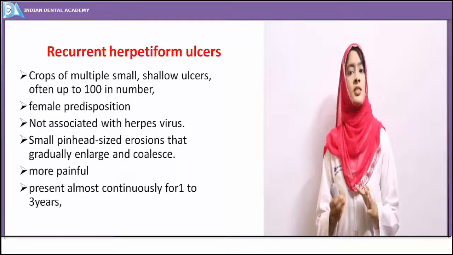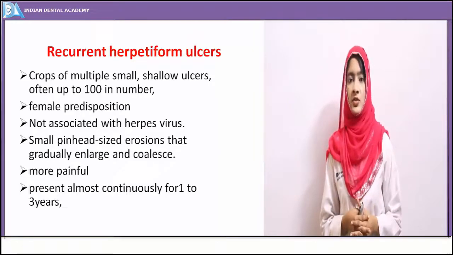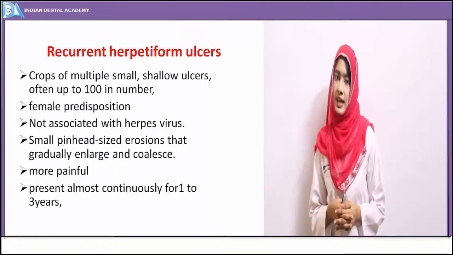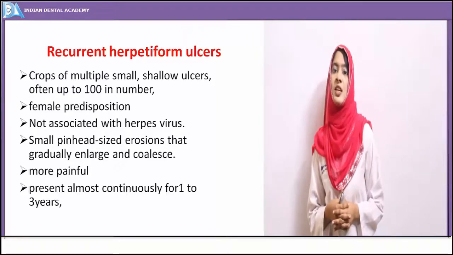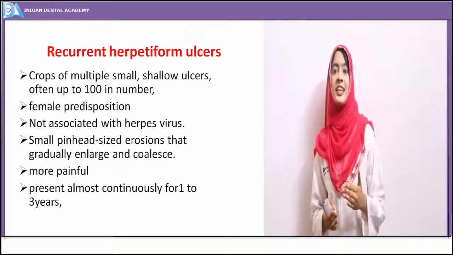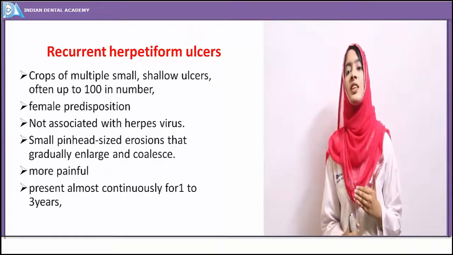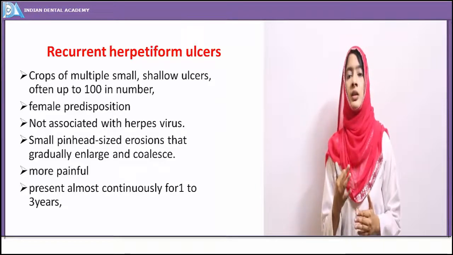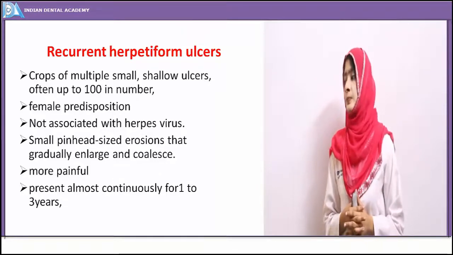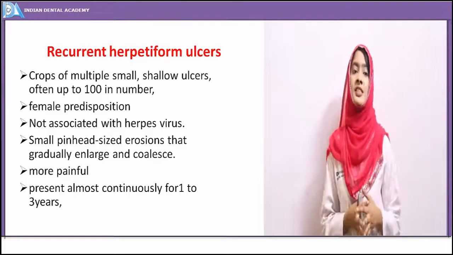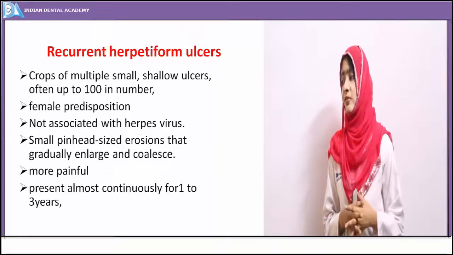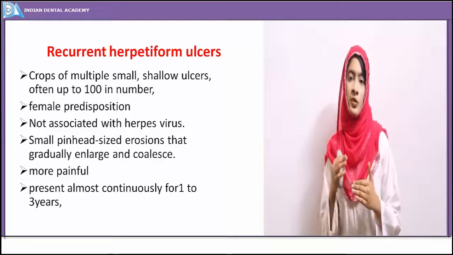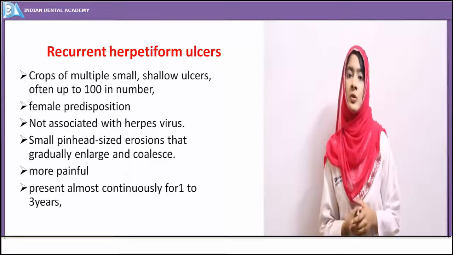But the only difference is that herpes virus is not isolated from this ulcer, and they show more predilection for occurrence in females. As I've already told, recurrent aphthous ulcers, because of endocrinal abnormality, because of premenstrual syndrome, most commonly affect females. These herpetic lesions, as we have already seen, are very painful, and they may persist for about 1 to 3 years before they subsequently heal.